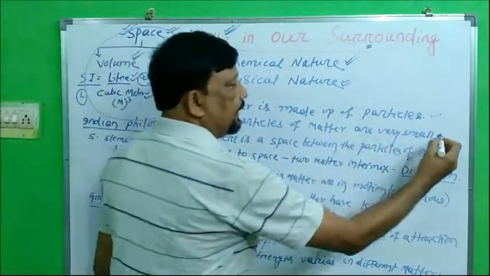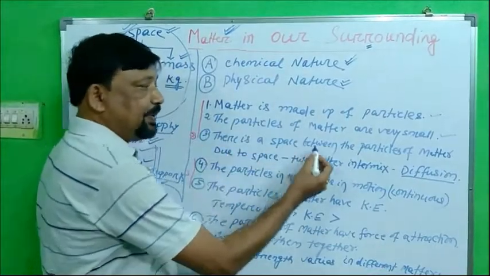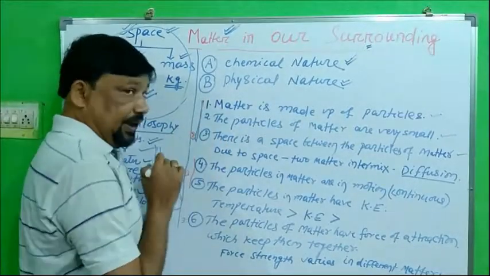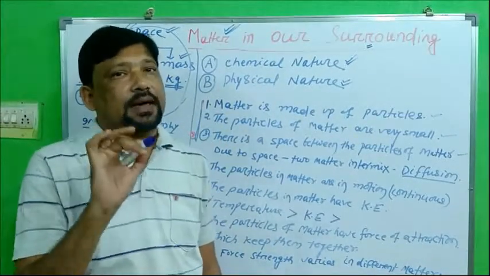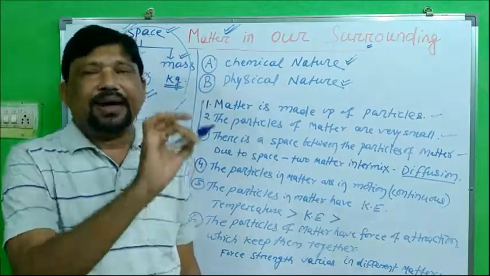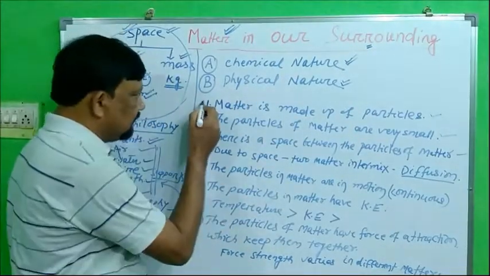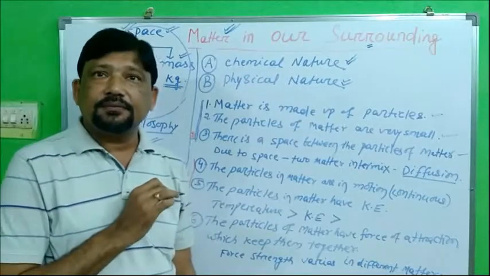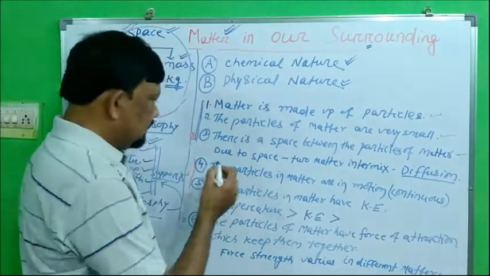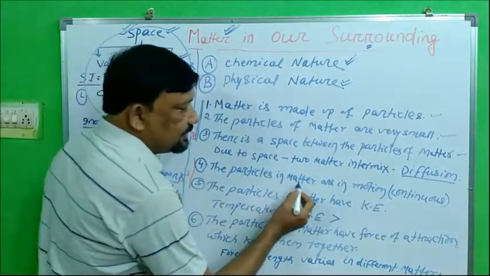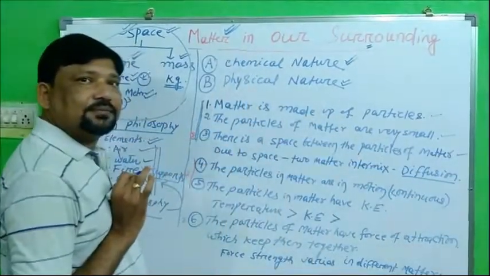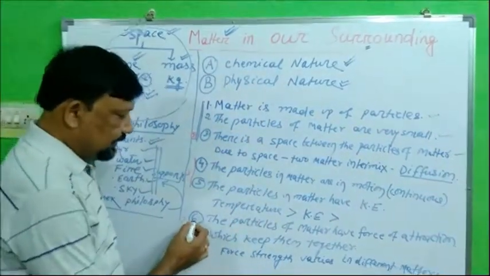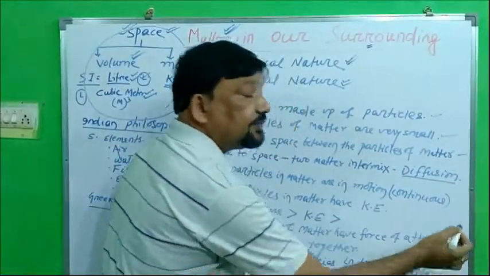The particles of matter are very small. There is a space between the particles of matter. So these 3 points tell everything about the nature of matter, that is, the particulate nature of matter. We will see some activities to find out these 3 physical properties of matter. Fourth one is the particles in matter are in motion. Fifth one, the particles in matter have kinetic energy. And sixth one is the particles of matter have force of attraction.